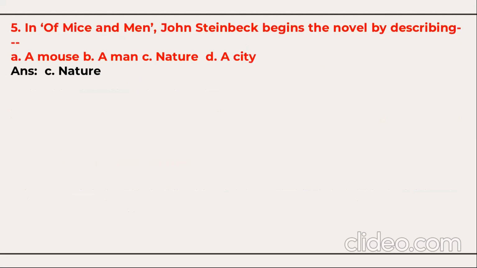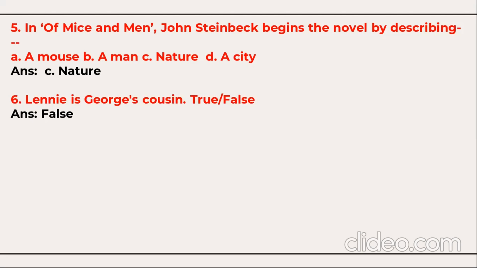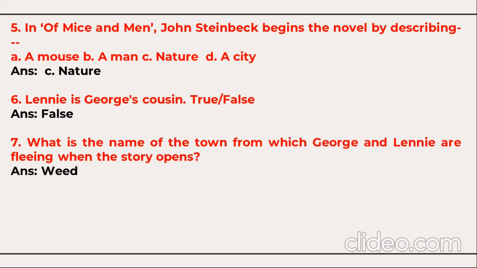John Steinbeck begins the novella by describing what? Does he describe a mouse, a man, nature, or a city? He describes nature. So the answer is: the novella begins with the description of nature. Lennie is George's cousin. Is it a true or false statement? This is a false statement. Lennie is not George's cousin.